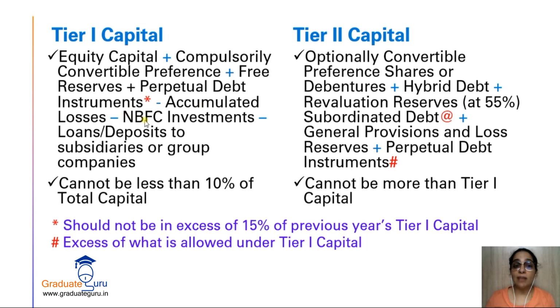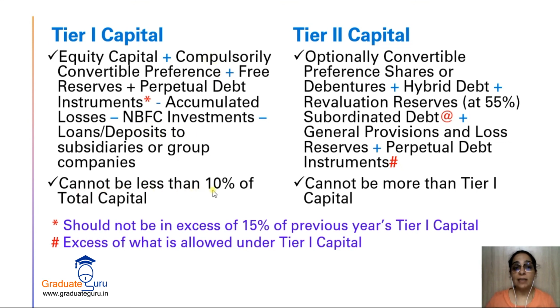We will also subtract the NBFC investment. If you remember in an earlier calculation, when one NBFC has invested in another NBFC, shares, debentures, etc., there in net owned funds we subtracted that in the calculation, and here also we have to subtract it similarly. And minus loans and deposits to subsidiaries or group companies. These are all on your asset side, investments in other NBFCs or in your own subsidiaries or group companies. Those have to be subtracted.